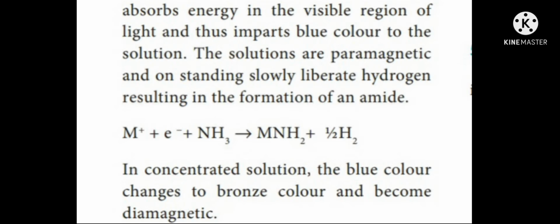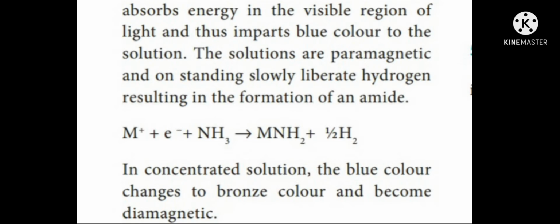It is given by M plus electron plus NH3, which gives MNH2 plus half H2. Here, the metal cation M+ combines with electron and ammonia, forming amide and liberating hydrogen.